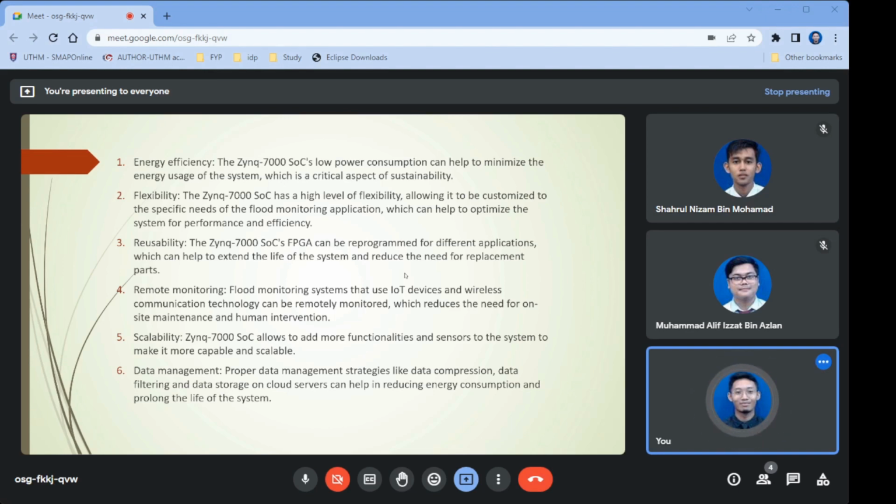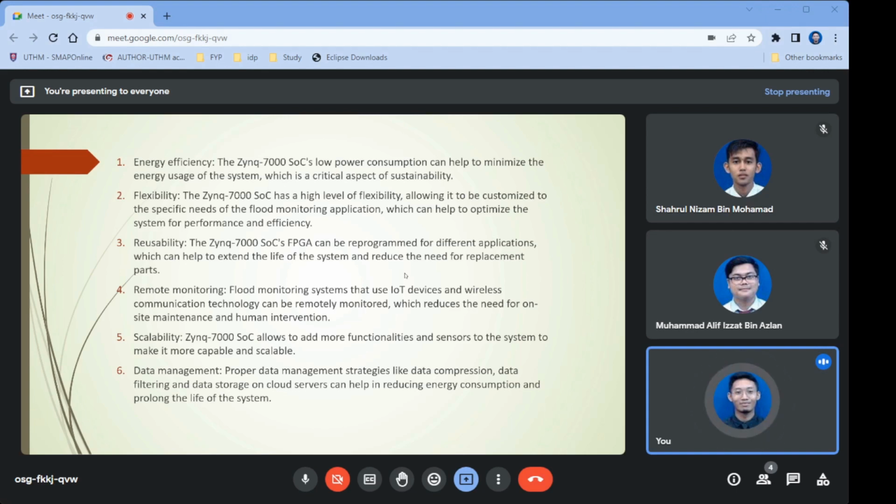Next is the flexibility of the Zynq 7000 series SoC, which allows it to be customized to the specific needs of the flood monitoring application that can help to optimize the system for performance and efficiency. Next, we are using the Zynq 7000 series SoC FPGA, a reusable program that can be used on different applications, which can help extend the life of the flood monitoring system and reduce the need for replacement parts.